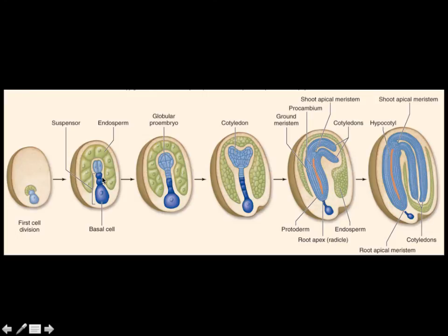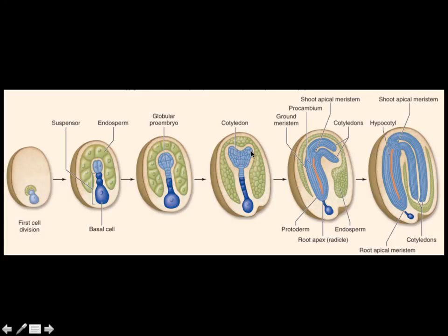And so separately, but still in the same realm of time, the suspensor cells and the embryonic cells are going to start to divide. As time goes on, we now have more of a globular or spherical shaped embryo. These cells here are going to become the roots eventually. And we also, of course, have our suspensor, which is dividing maybe not quite as fast, but these cells are still dividing as well. From there, we then go into the next step, further cell division.